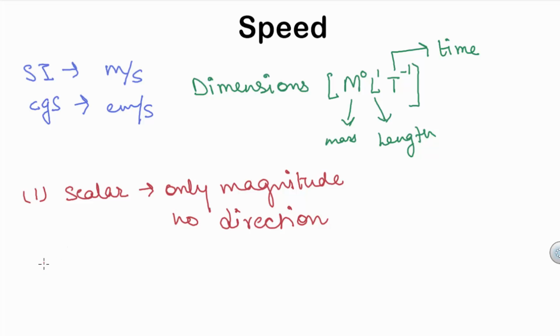Another important point about speed is, as we know that speed of an object is distance traveled divided by time taken, and we know that distance traveled by an object is either positive or 0. It cannot be negative. So speed of the object under consideration may be positive or 0, but it can never be negative.